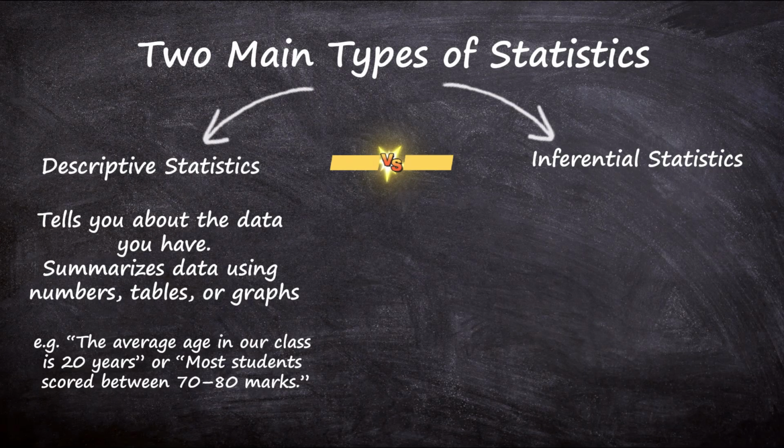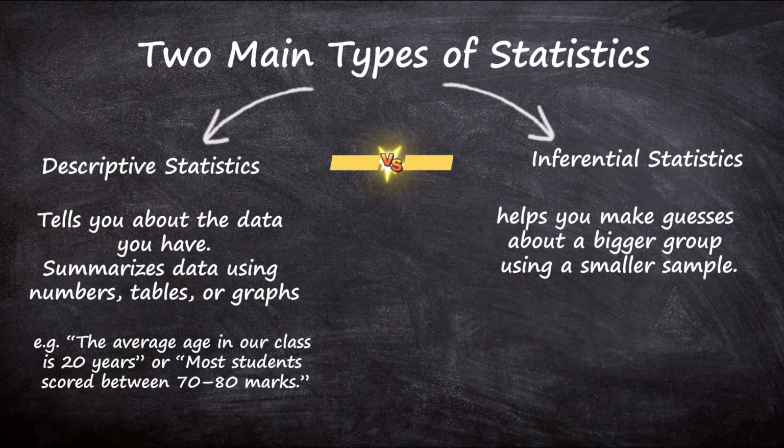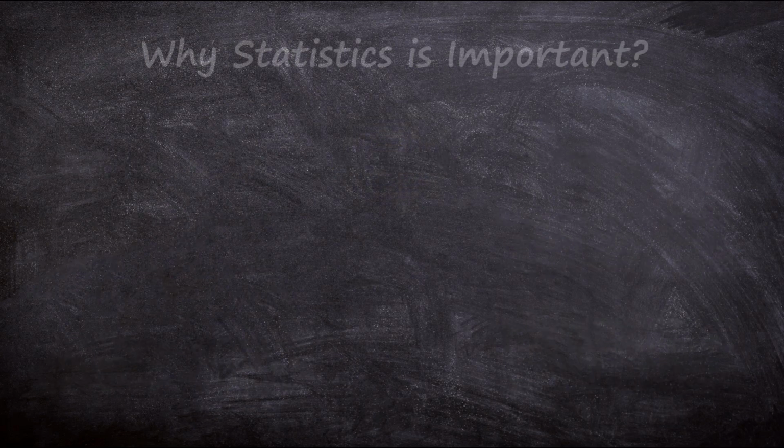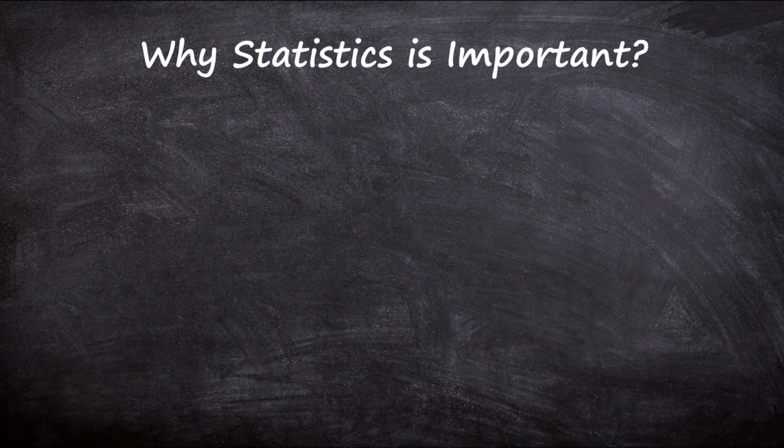While inferential statistics helps you make guesses about a bigger group using a smaller sample. For example, if you survey 100 people in a city about their favorite food, you can predict the trend for all 10,000 people. Why is statistics important?